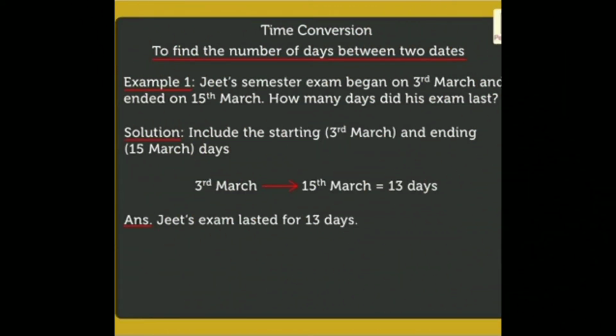Let us learn to find the number of days between two dates. Our first example is Jeet's semester exam began on 3rd March and ended on 15th of March. How many days did his exam last? For the solution we have to include the starting day and the ending day. So include both 3rd of March till 15th March. From 3rd of March till 15th March there are 13 days. So Jeet's exam lasted for 13 days.